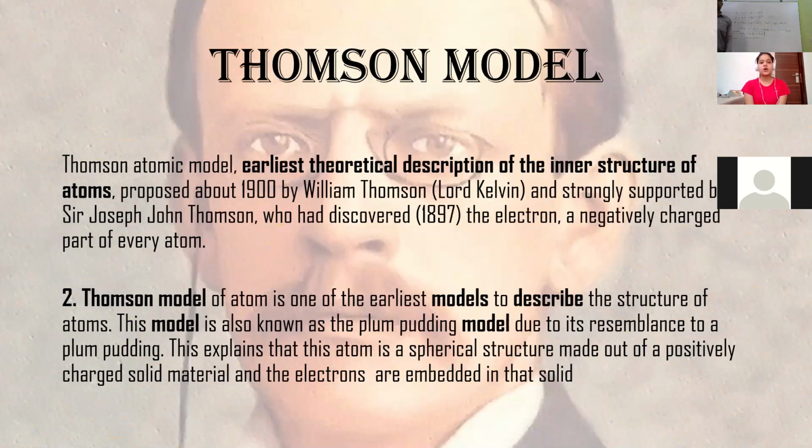Thomson's model. Thomson's atomic model, the earliest theoretical description of the inner structure of atoms, was proposed about 1900 by William Thomson and strongly supported by Sir John Thomson, who had discovered the electron, a negatively charged part of every atom. Thomson's model of atom is one of the earliest models to describe the structure of atoms. This model is also known as the plum pudding model due to its resemblance to a plum pudding. This explains that the atom is a spherical structure made out of a positively charged solid material and the electrons are embedded in that solid.